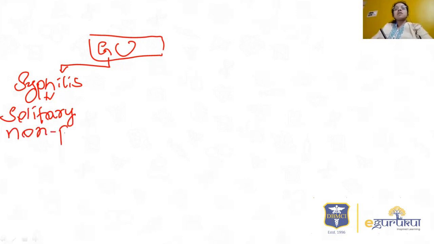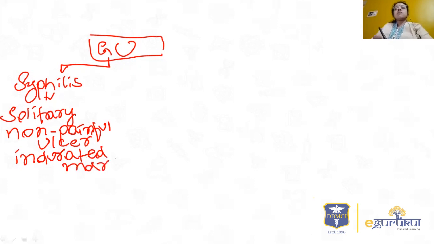This term is very important: solitary non-painful ulcer with indurated margins. This is the classical feature of syphilitic ulcer. So remember, any solitary non-painful ulcer on genitalia should raise the suspicion of syphilis.